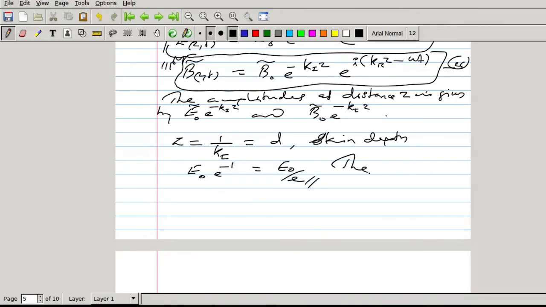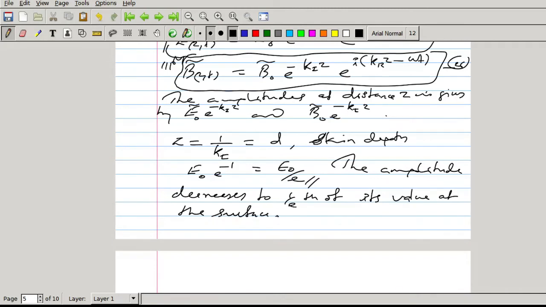The skin depth is the distance at which the amplitude decreases to 1 by e of its value at the surface.